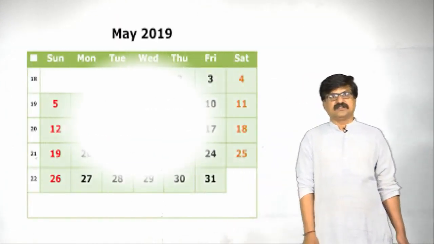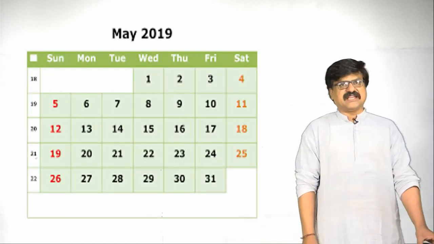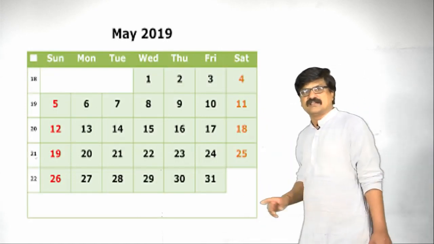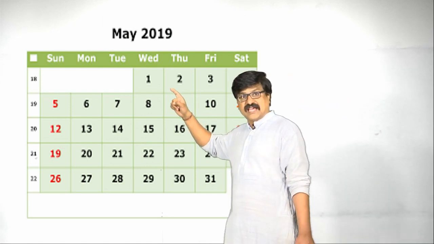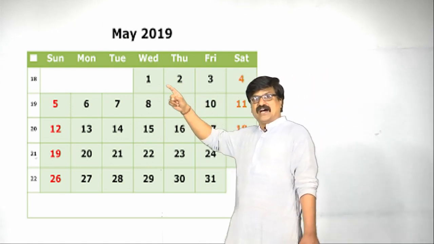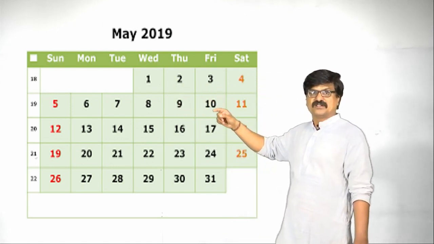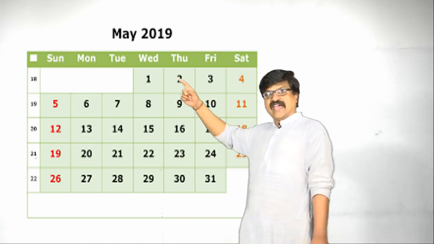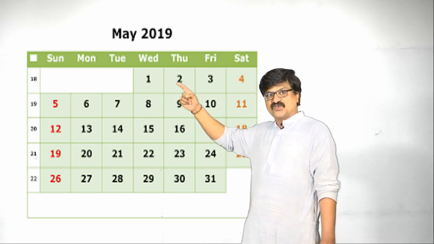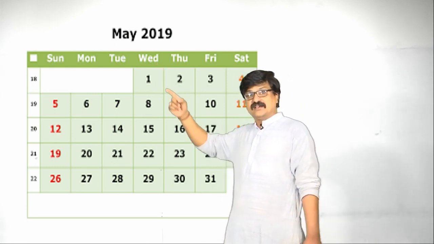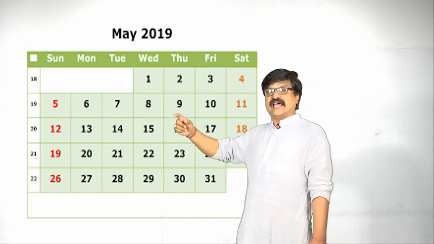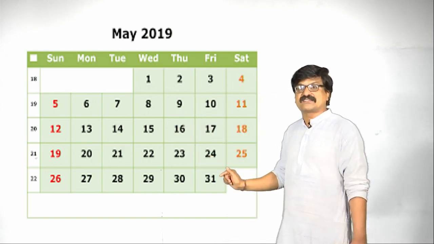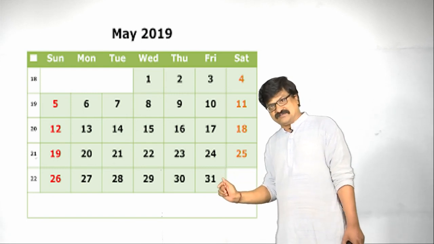Next one, I think again I am going to take this calendar. You observe here, in this calendar, therefore 1, 2, 3, 4 till 31 days are there. A is 1 here, common difference is 2 minus 1, 1 here. With respect to this calendar, 31 is called last term.